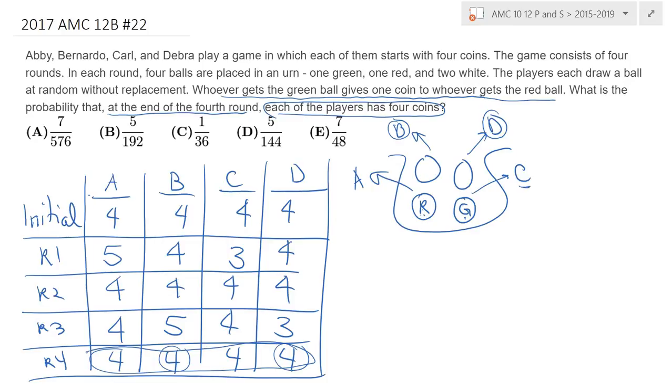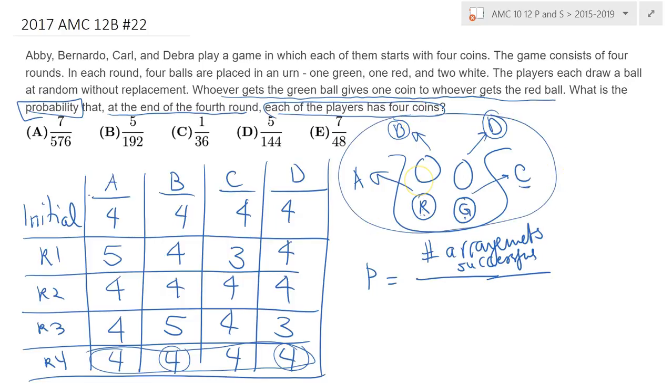Well, sorry, the question is actually asking for a probability. So in that sense, the probability would be equal to the number of successful arrangements divided by the number of total arrangements. So how many different ways can we assign those 4 balls to these 4 people, right? And when we play this game 4 times, I will just take the 4th power.